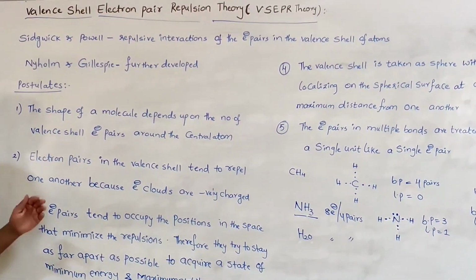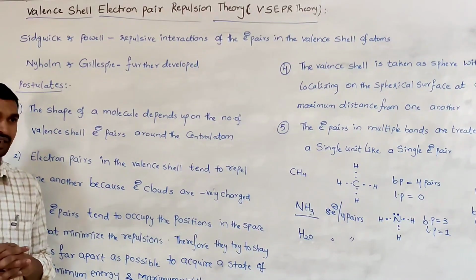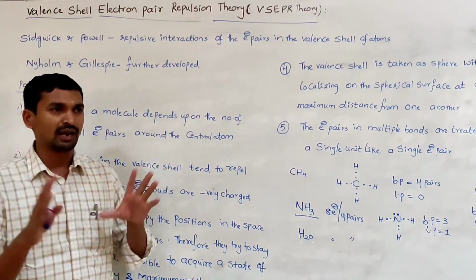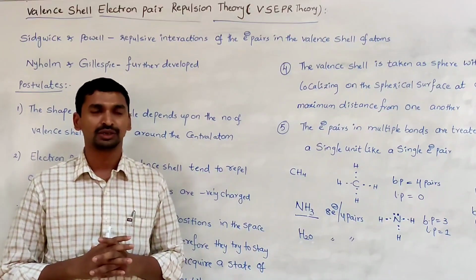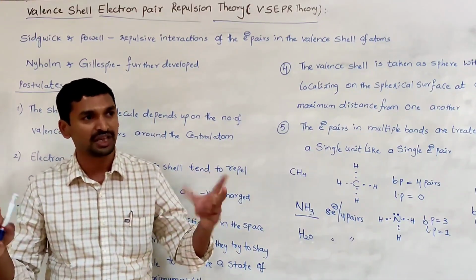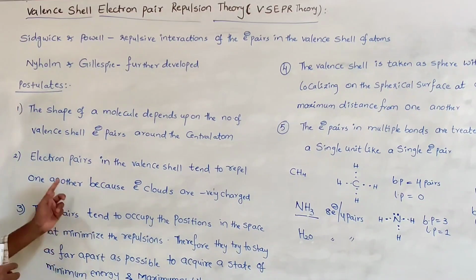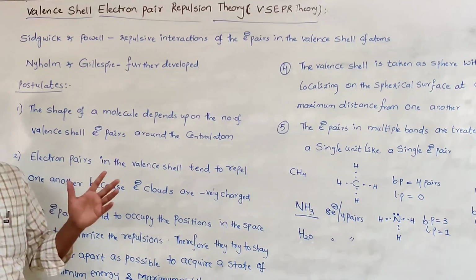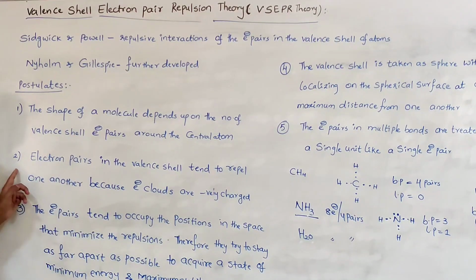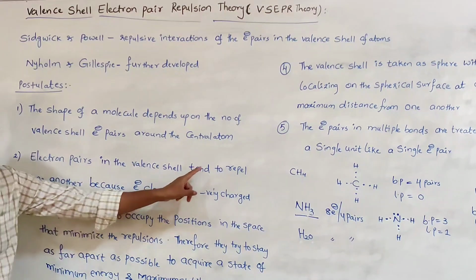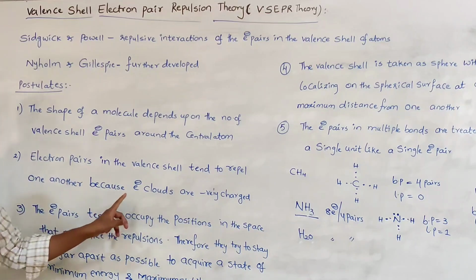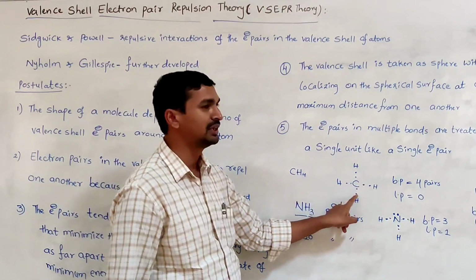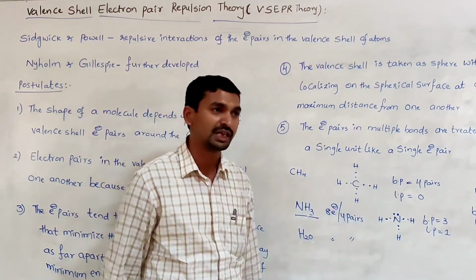And the second postulate: these electrons are present around the central atom, whether bond pairs or lone pairs. All are electron pairs, and all carry a negative charge. Similar charges always repel each other. Electron pairs in the valence shell tend to repel one another because electron clouds are negatively charged. All these electron pairs carry a negative charge, so they always try to repel each other.